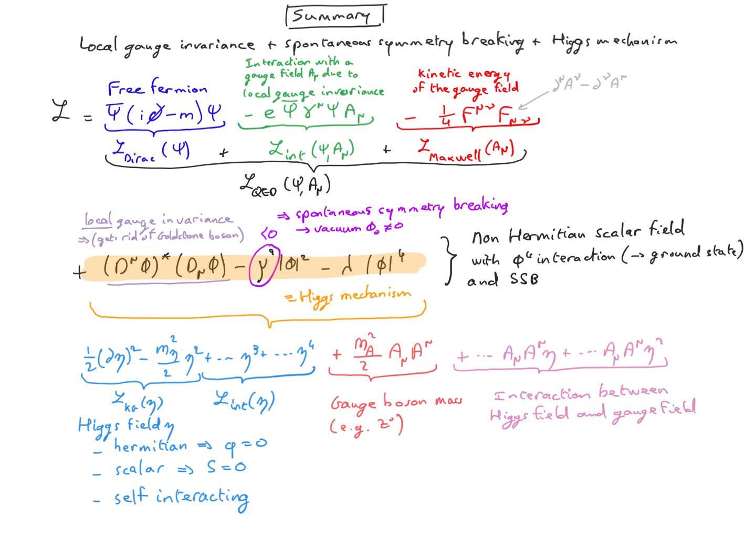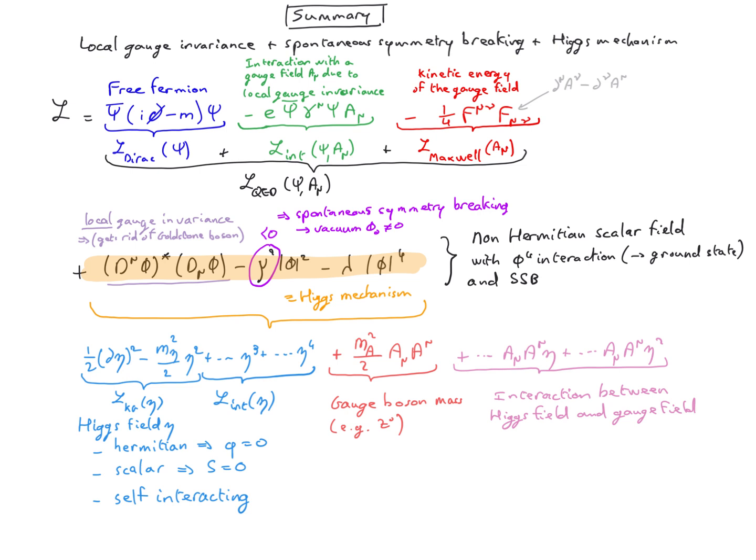The requirement that our theory should be local gauge invariant had many consequences. First, it led to the introduction of a gauge field and then to the interaction between fermions through the exchange of this gauge field. And this gauge field must be massless in order for local gauge invariance to be a good symmetry. However, nature showed us that for the weak interaction, the gauge field is massive, and therefore local gauge invariance seems to be broken.